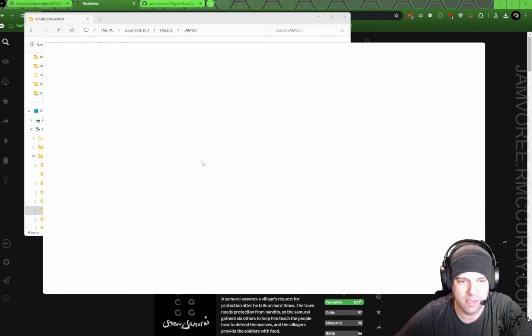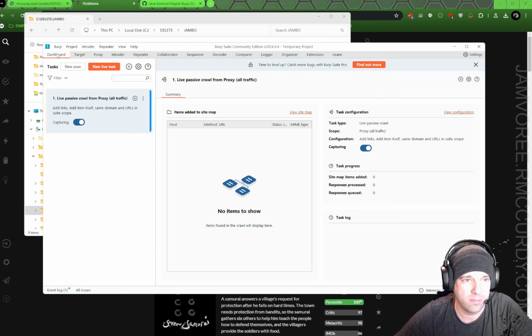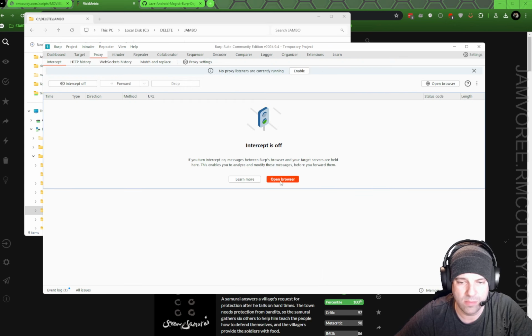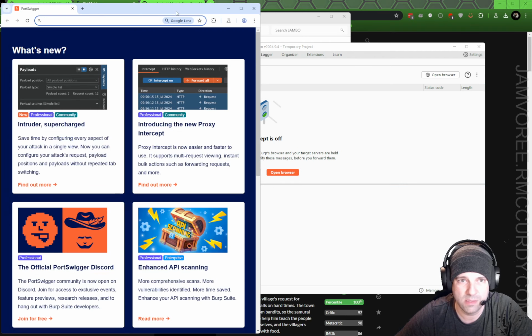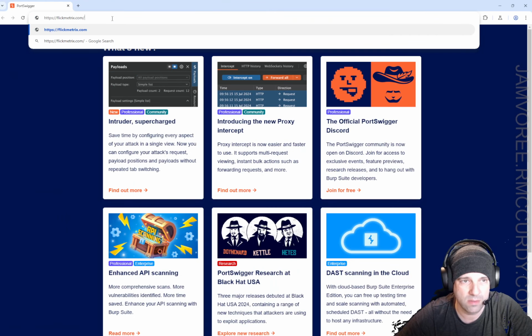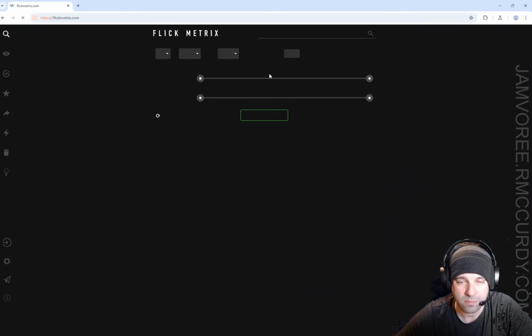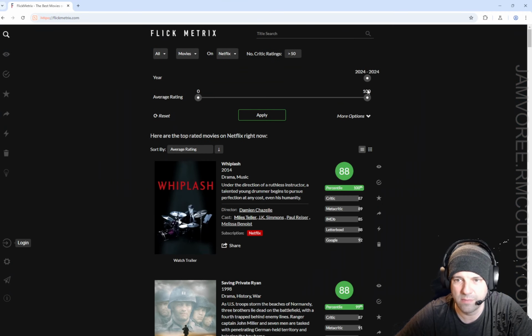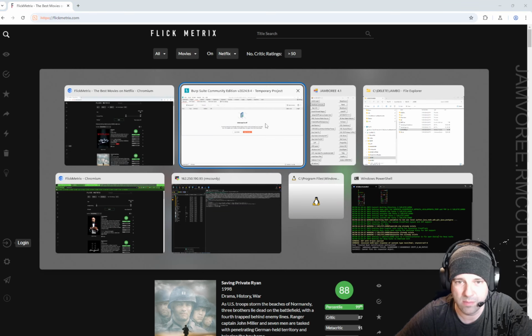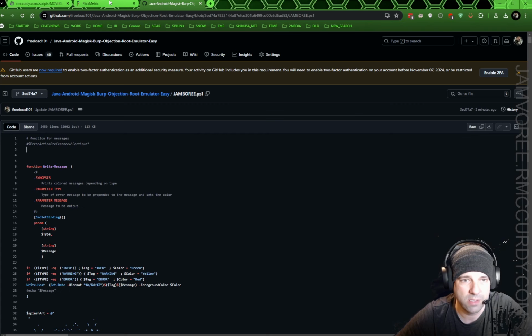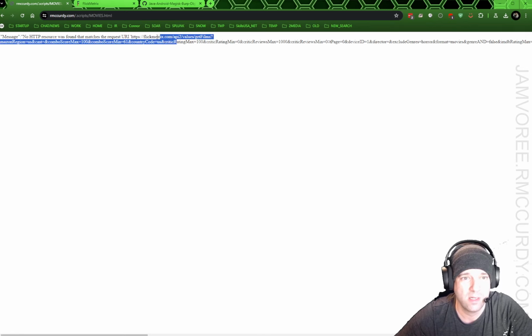I also had to update the Java path because that just changed here. Go to proxy and open browser. There's a built-in Chrome browser inside of Burp Suite that has all the goodies you want. I'm going to go ahead and go to the site. We're going to pick our filters. We can look at my old page here that'll give us some information.